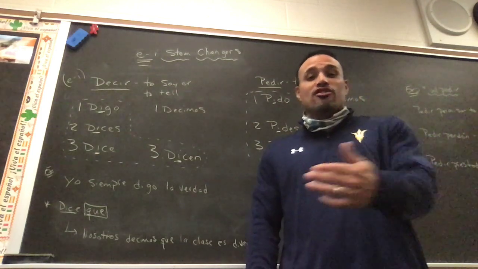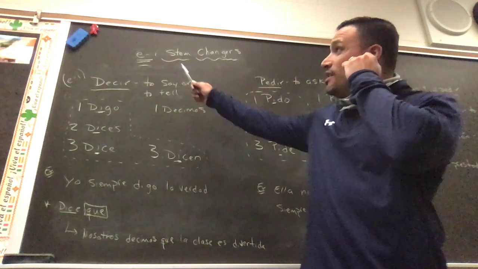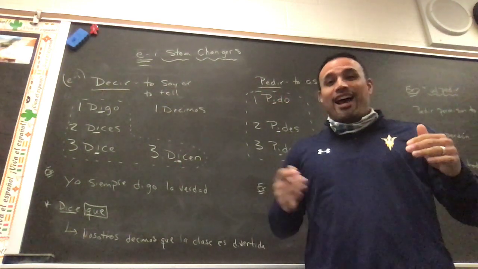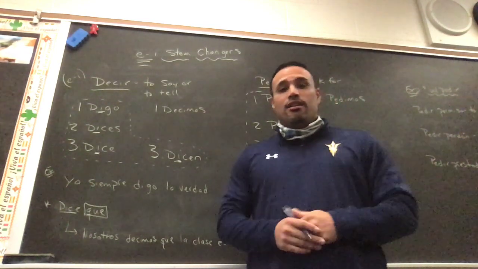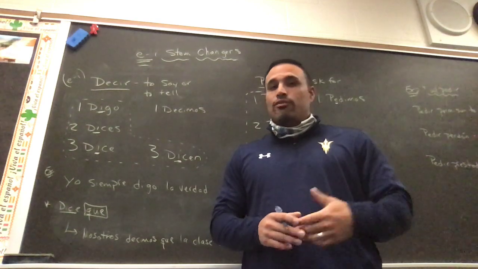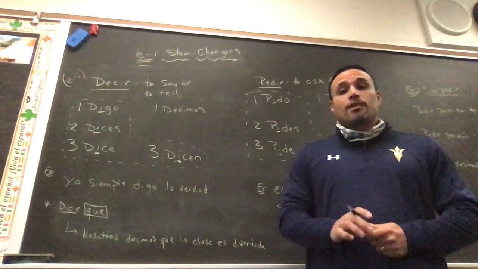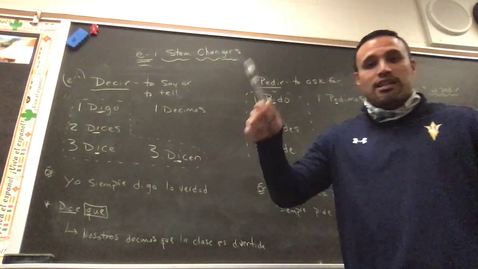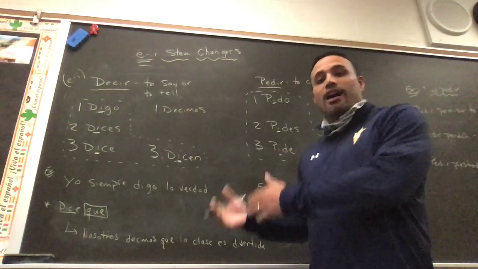The verbs that change in the stem, or stem changers. And more specifically, E to I stem changers. We've already learned E to IE, right? Verbs like tener and querer, preferir, right? How they change in the stem. Not the prefix, but the stem. And so these follow the same rules as the E to IEs. The only difference is they don't change from E to IE, they change from E to I.